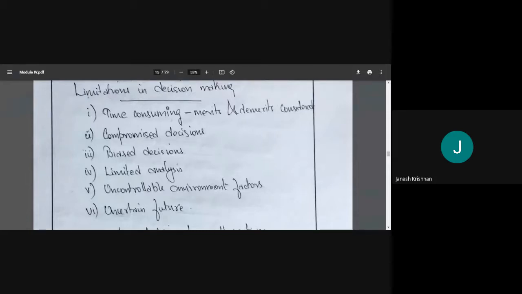The third one is biased decision. What happens is that the decision making authority, the manager, may have his own agenda. Whenever he makes a decision, he would try to make the decision which will suit him, his agenda, or which is best for him, or sometimes his friends.